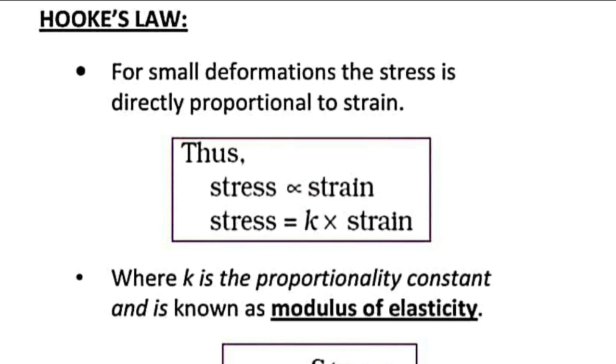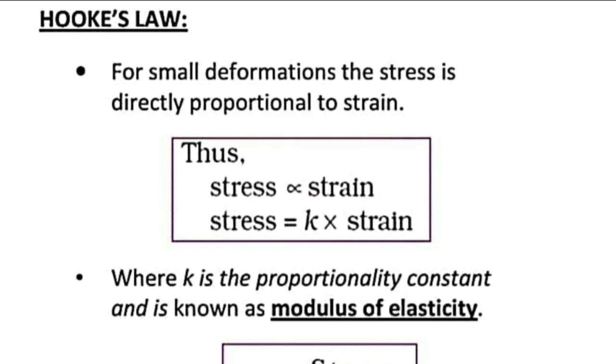For large deformations we cannot state this, because the body may undergo permanent deformation, so the law is not applicable. Only for small deformations is Hooke's law valid.